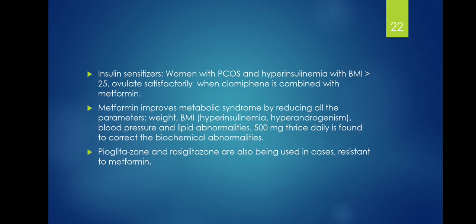Insulin sensitizers: women with PCOS and hyperinsulinemia with a BMI of above 25 ovulate satisfactorily when clomiphene is combined with metformin. So you can give clomiphene and metformin, and that usually helps. Metformin improves metabolic syndrome by reducing all the parameters such as weight, BMI, blood pressure, and lipid abnormalities. So how do you give it? You give 500 milligrams thrice daily.